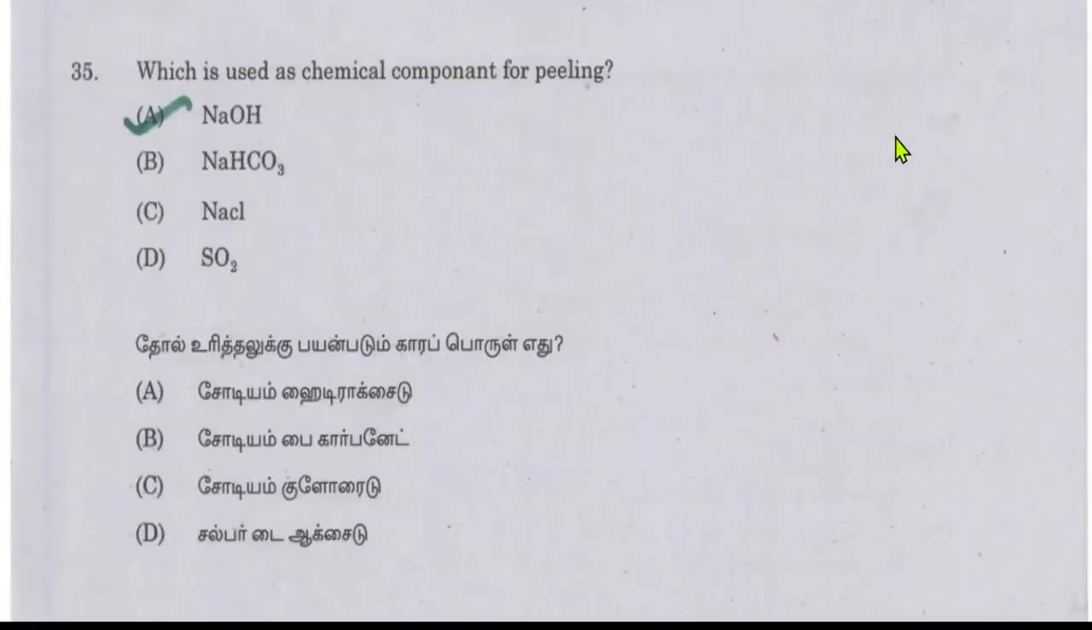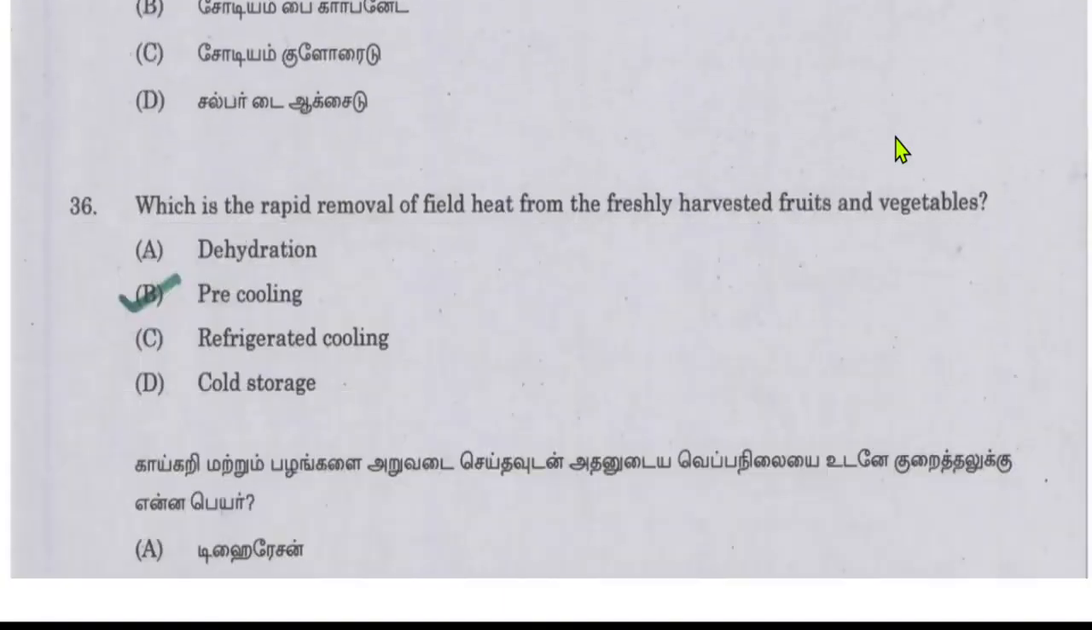Next question is which is used as chemical component for peeling. For peeling, the chemical component we generally use is caustic soda, or NaOH, sodium hydroxide.